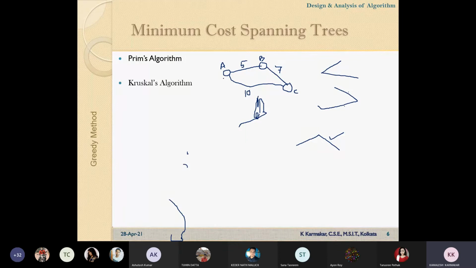Here our objective is to understand that if we have a spanning tree, then, let us consider this another example.